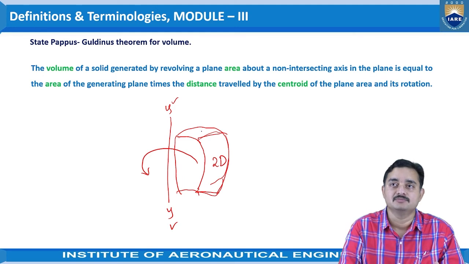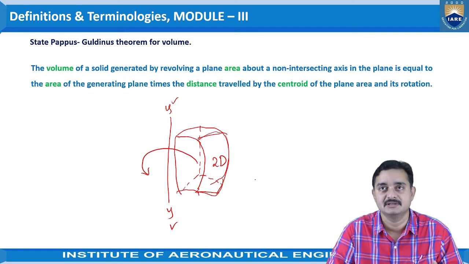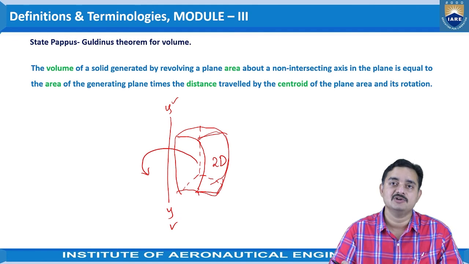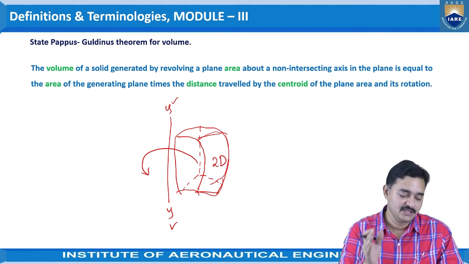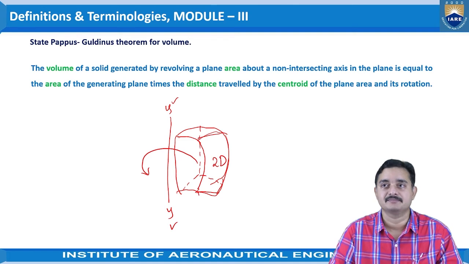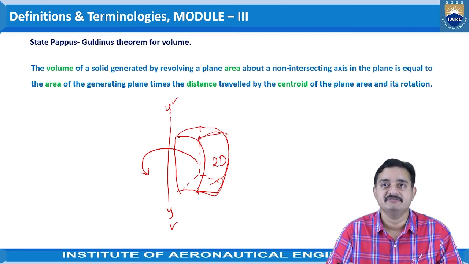So that volume we are going to consider. This theorem is about this volume that is being created because of the revolution of the two-dimensional area.